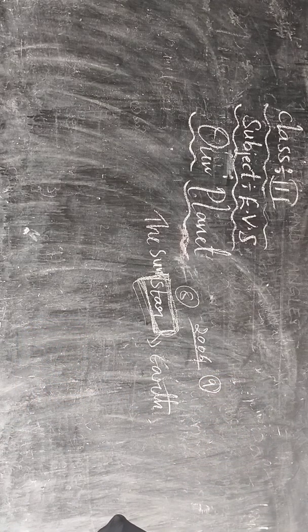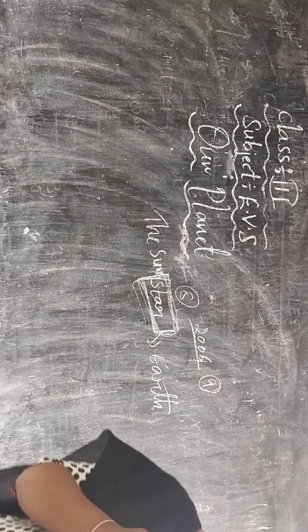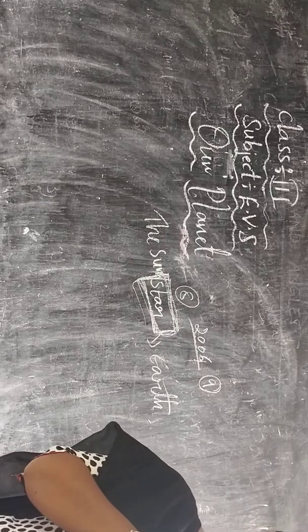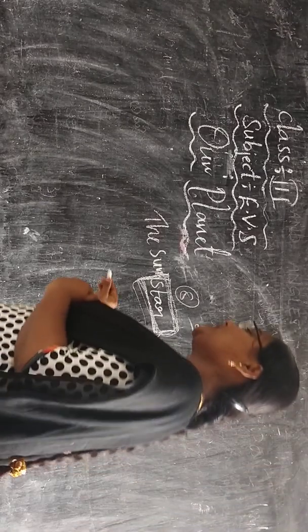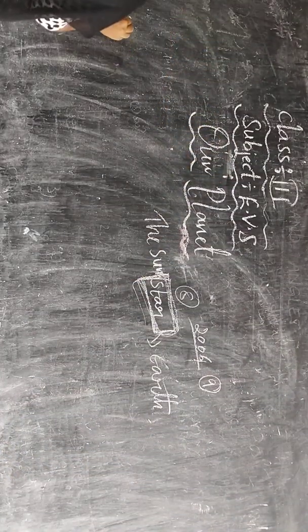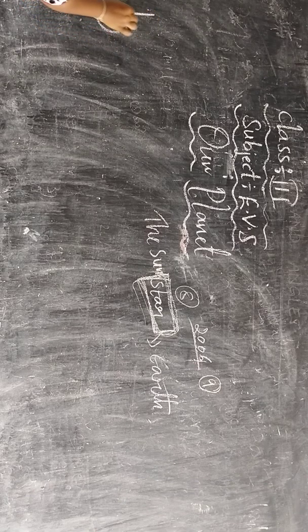And the 8 planets: the first one is Mercury. Mercury is the smallest and the closest to the Sun. See, suppose this is the Sun.